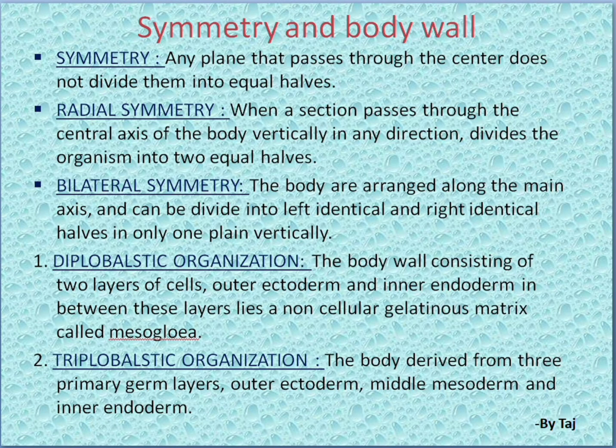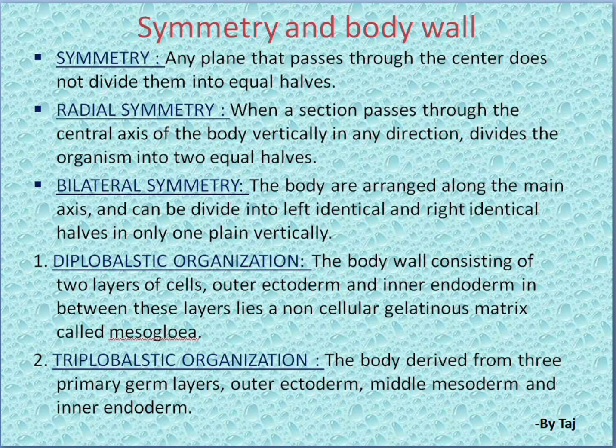Radial symmetry means when a section passes through the central axis of the body vertically in any direction, it divides the organism into two equal halves. So here, vertically through the center of the axis, if you cut the organism, you get two equal halves.